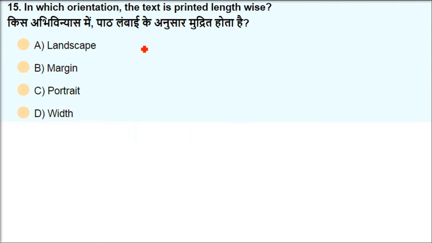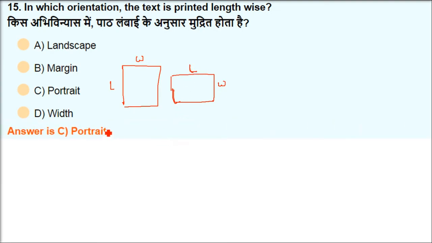In which orientation is the text printed lengthwise? So you take a page in your hand. If you see the normal pages, the width will be smaller and the length will be longer. So in order to print lengthwise, how do you put it? There are two formations in which you can print. One is landscape, one is portrait. The answer is portrait, lengthwise.